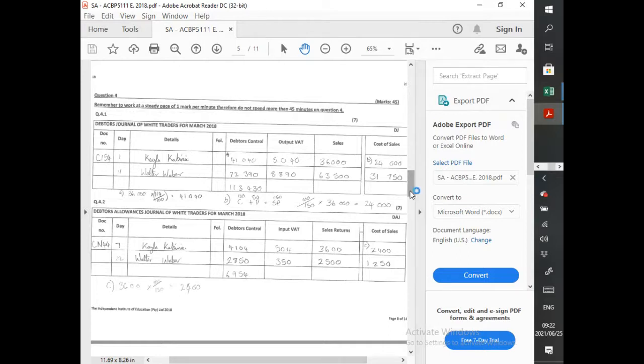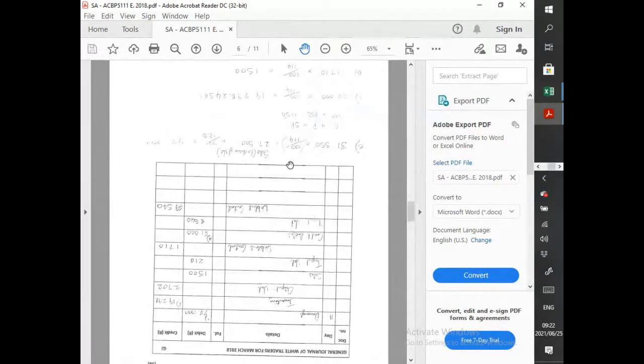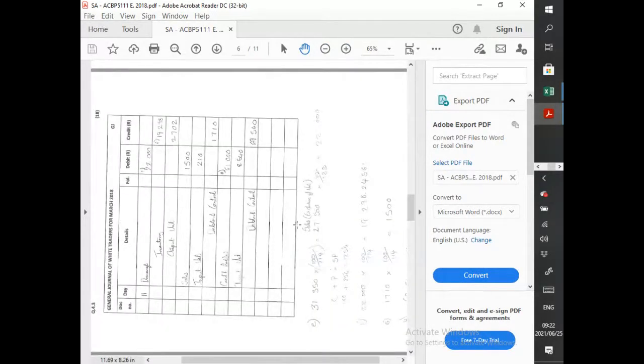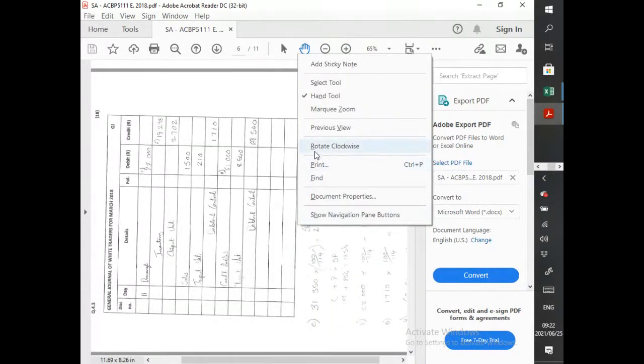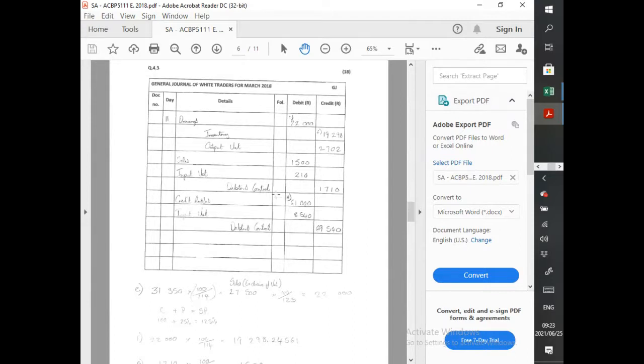What were the other journals that they wanted us to do? Let me quickly rotate this. Was it just those three? It was more than that. It was four. Oh, okay. Then there was the general ledger account. We'll get to that now.